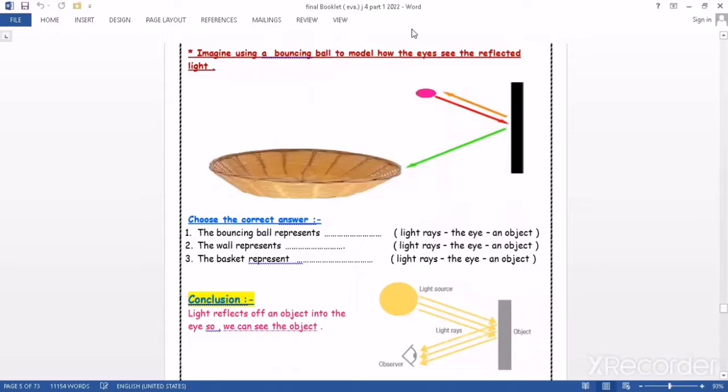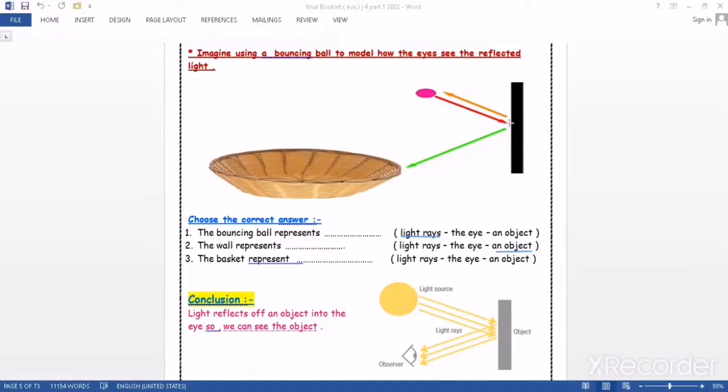This ball will fall on the wall, then reflect to the basket. Now we can consider what the bouncing ball represents. It represents the light rays that fall on the object, and we can consider that the wall is the object.